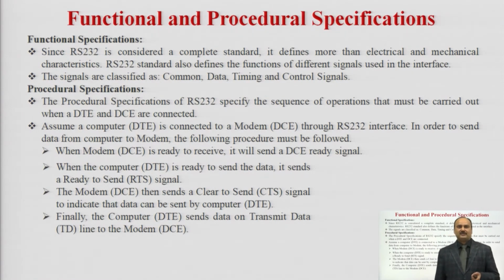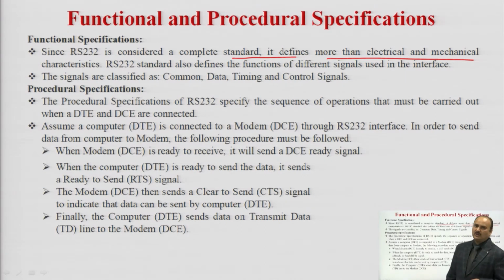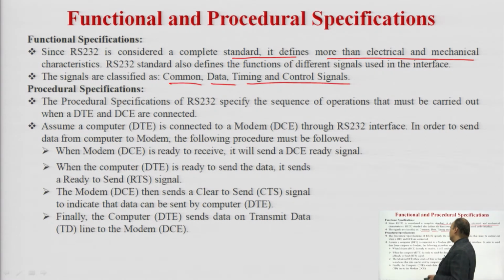Function and procedural specification. Let us see the function and procedural specification of RS-232. Function specification: since RS-232 is considered a complete standard, it defines more than electrical and mechanical characteristics. RS-232 standards also define the functions of different signals used in the interface between the data terminal equipment and data communication equipment. The signals are classified as common, data, timing and control signals. The common signal is the ground signal. We have the data signals, which carry the data between the DTE and DCE, and the timing and control signals to provide the necessary control and timing for the required operation.